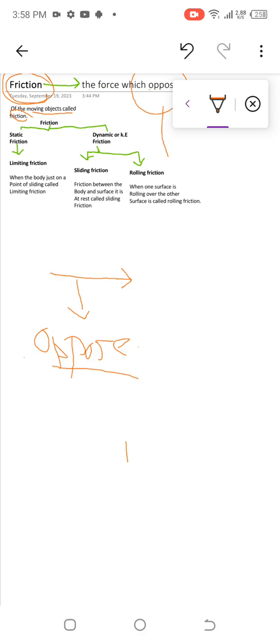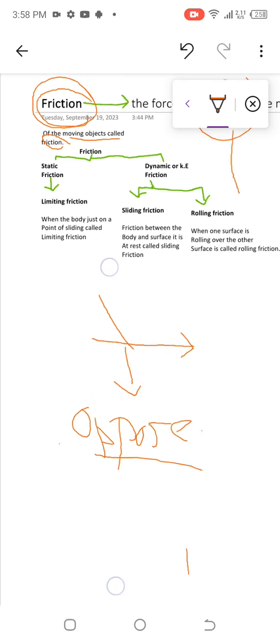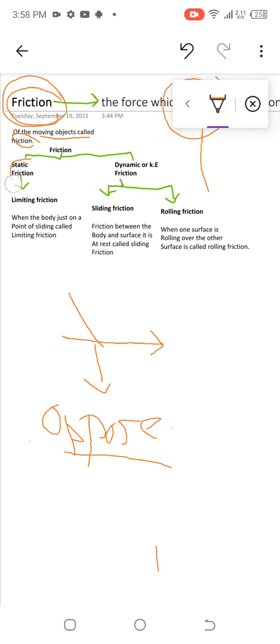Now here we have two types of friction. Friction can be static friction or dynamic, or kinetic, friction. Why did I give dynamic or kinetic here? Because kinetic energy is also the motion which is present due to any moving object. So dynamic is any moving object, right? And now static friction. What actually is static friction?